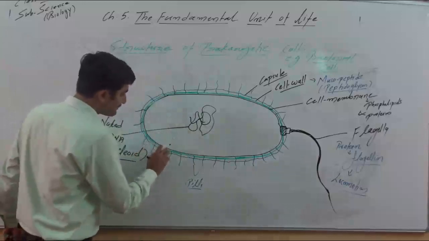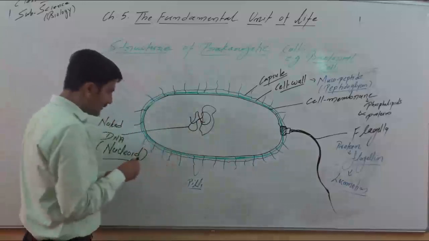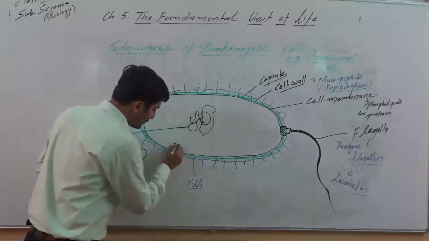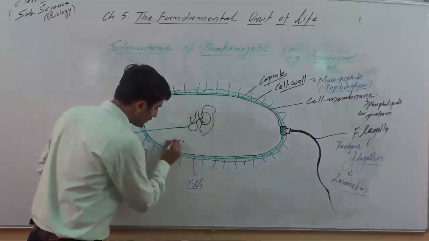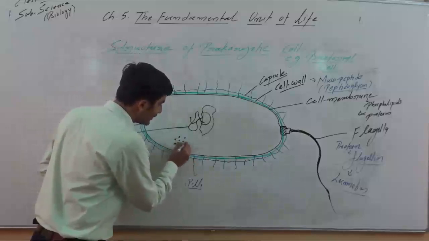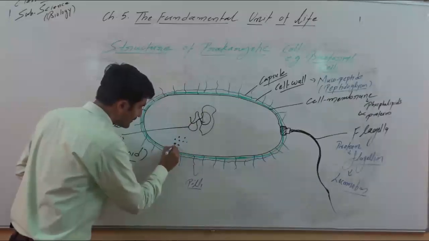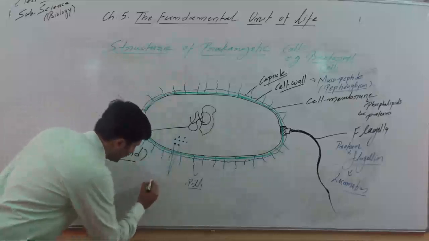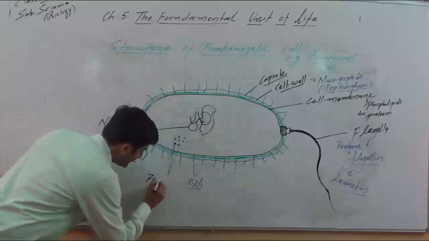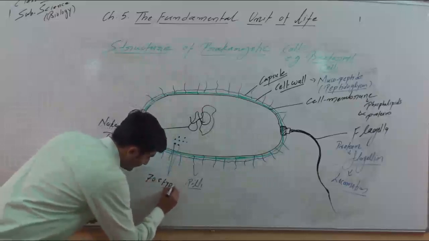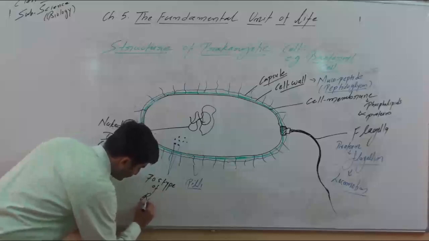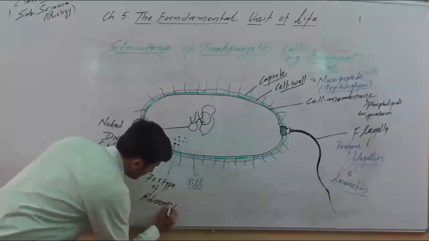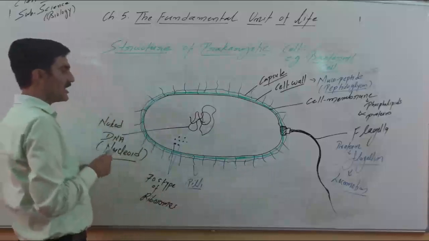Now you see, as we mentioned, in the case of a prokaryotic cell there will be a type of ribosomes. These ribosomes are comparatively smaller than in the eukaryotic cell. These are present in the cytoplasm, and these are 70S type of ribosomes. Now you know ribosomes help in protein synthesis.